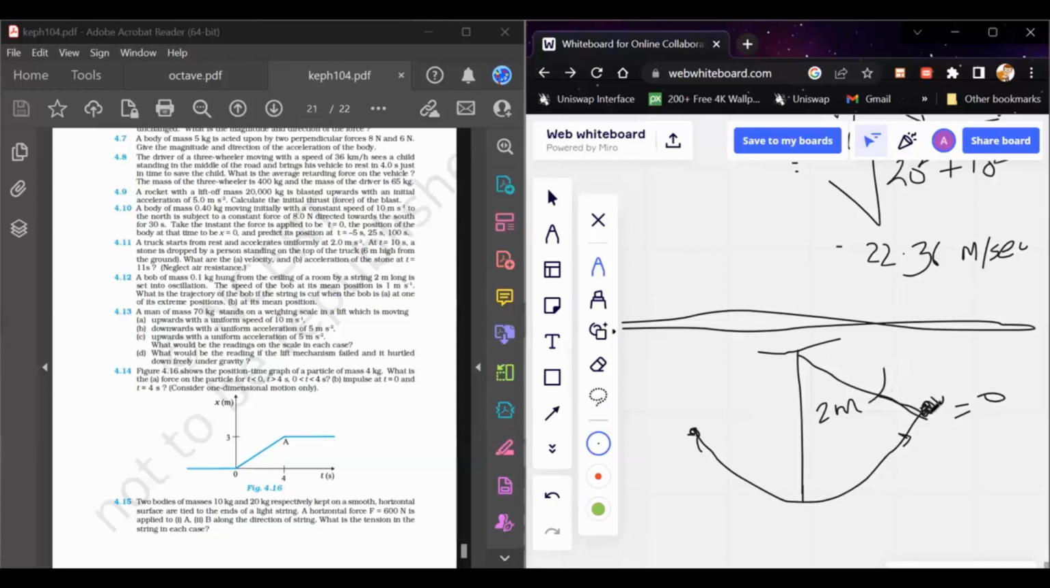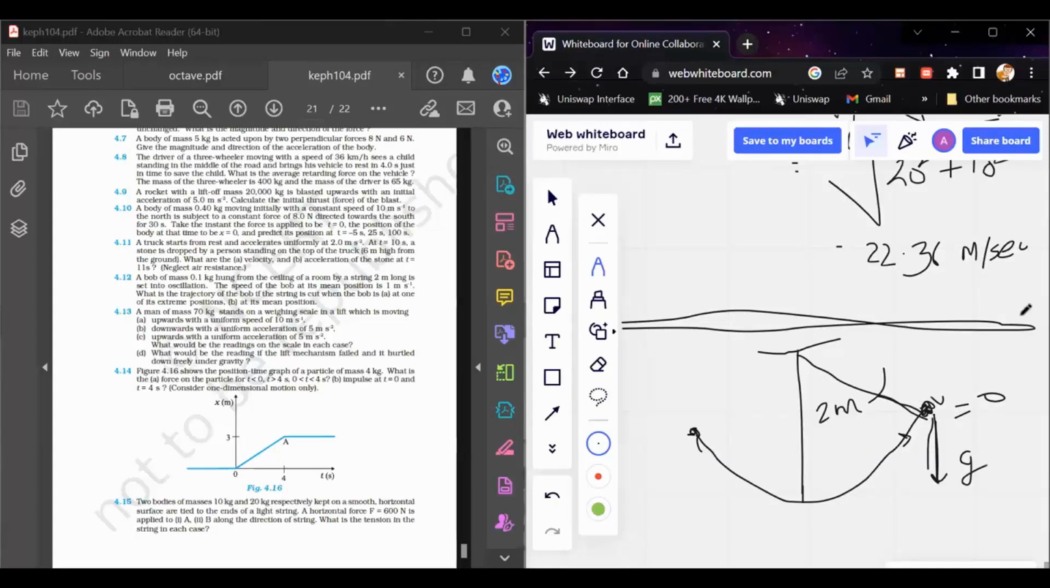Okay, since the bob is already at rest, if the string is cut, the bob will fall freely under the influence of gravity. Okay, so its trajectory would be a straight vertical line, because after cutting the string, there is no other force acting on the bob except the gravitational force, and the gravitational force would make the bob move in a vertical direction.